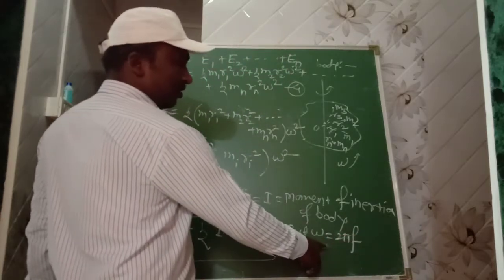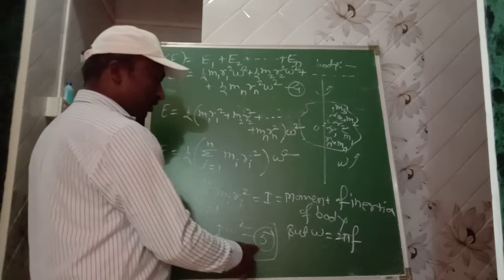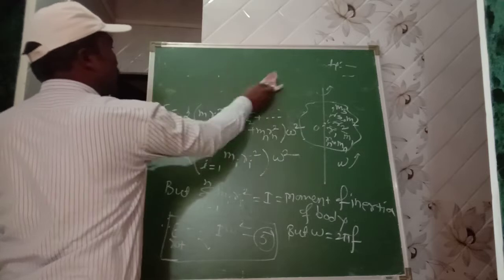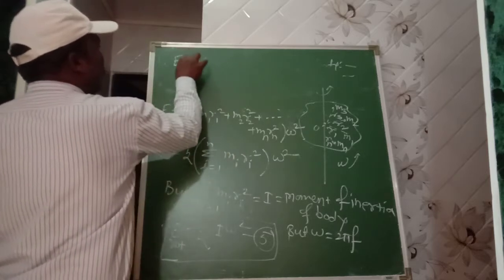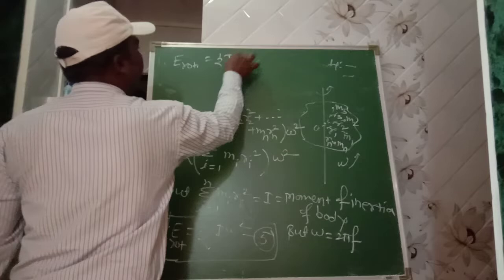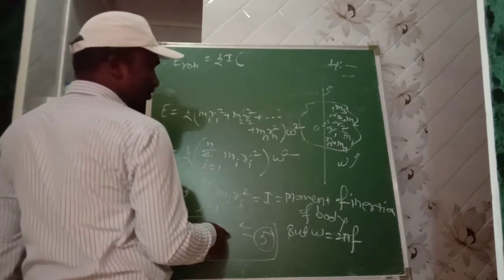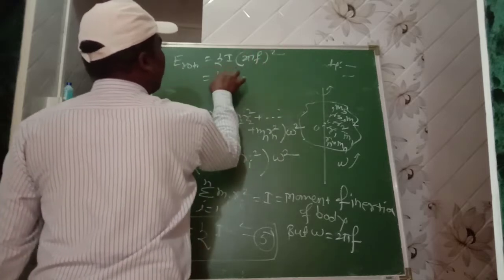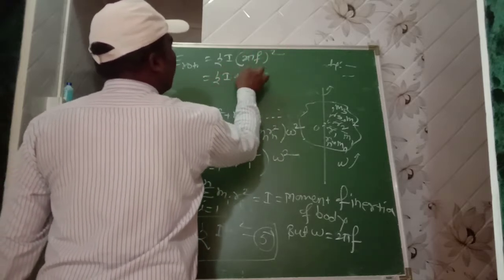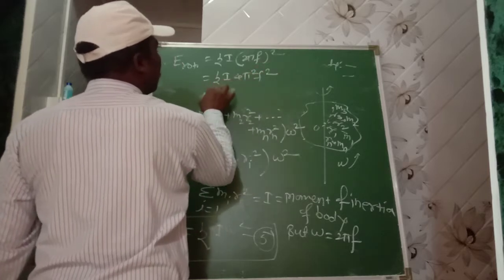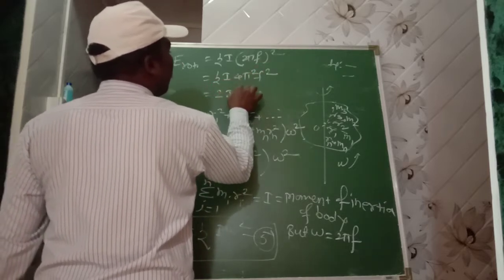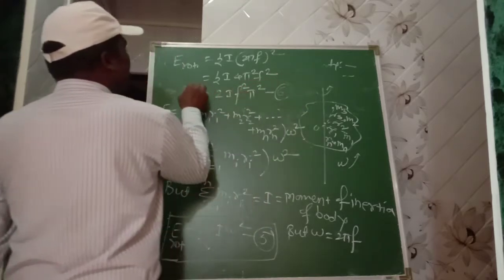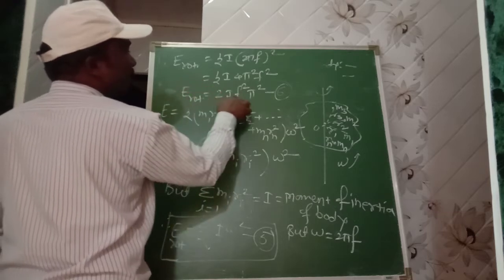Putting this value in our equation number 5, therefore E rotation equal to 1/2 I in bracket omega square, where omega equal to 2 pi f, bracket square, that is equal to 1/2 I 4 pi square f square. 4/2 is 2, so 2 I f square pi square. Equation number 6. This is the rotational kinetic energy of a body in terms of frequency.